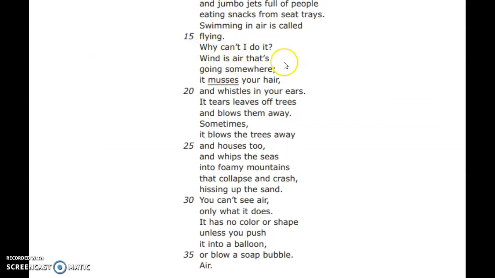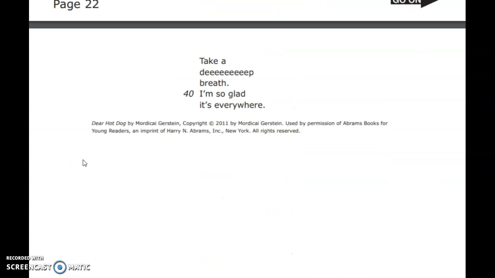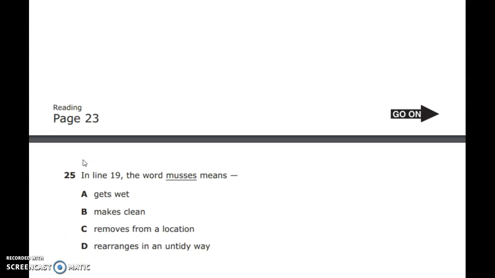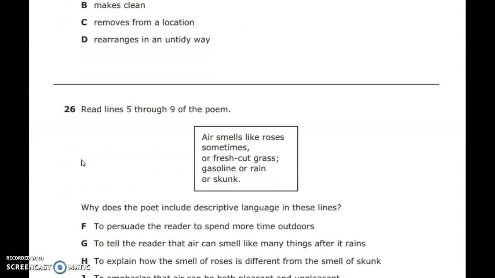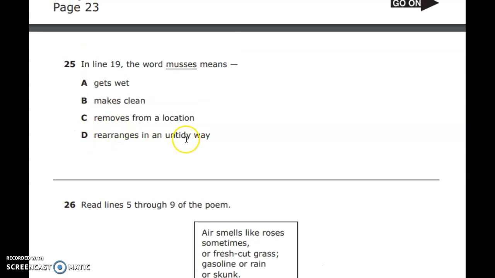Wind is air that's going somewhere. It musses your hair and whistles in your ears. So imagine someone's hair in the wind. It's going to look rearranged in an untidy way. So our answer here is D.